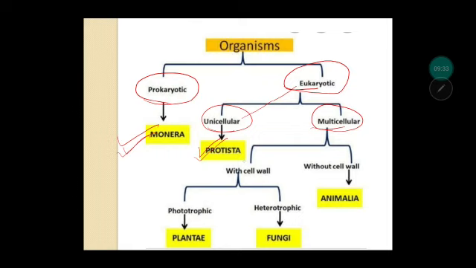In multicellular eukaryotes, we can have two categories: organisms with cell wall and organisms without cell wall. Organisms without cell wall are animals, so they are put in kingdom Animalia. Organisms with cell wall can be placed into two further categories. One is phototrophic, meaning they can synthesize their own food, that is plants. The other is heterotrophic, meaning they cannot make their own food and are dependent on other organisms, that is fungi.